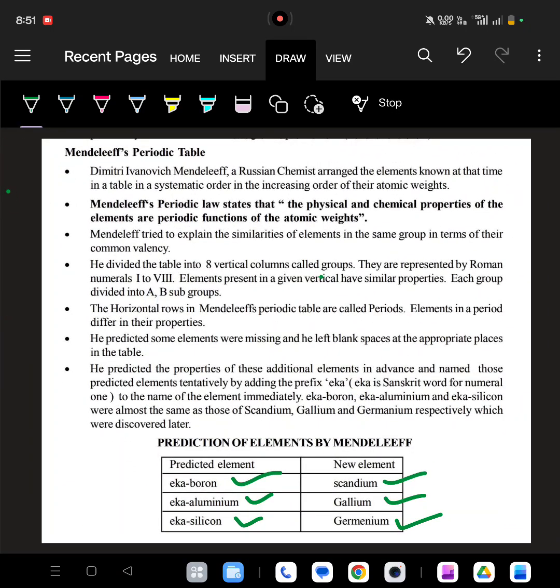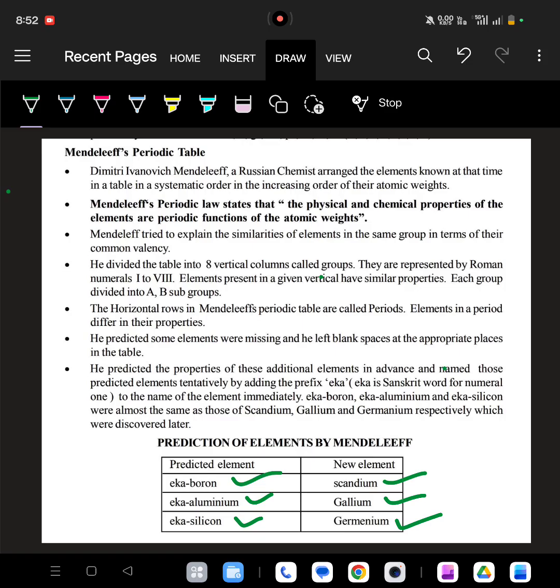Next, the horizontal rows in Mendeleef's periodic table are called periods. Elements in a period differ in their properties. He predicted some elements were missing and left blank places at appropriate places in the table.